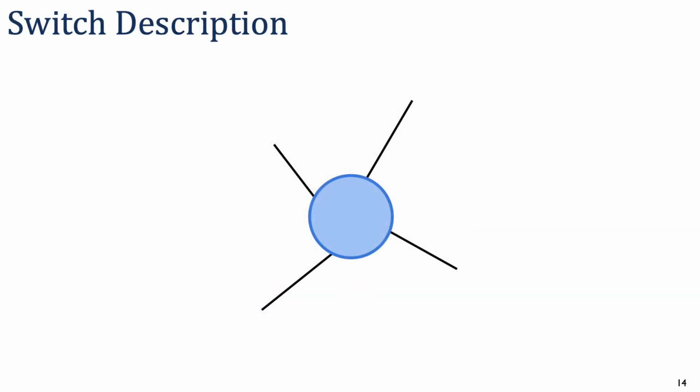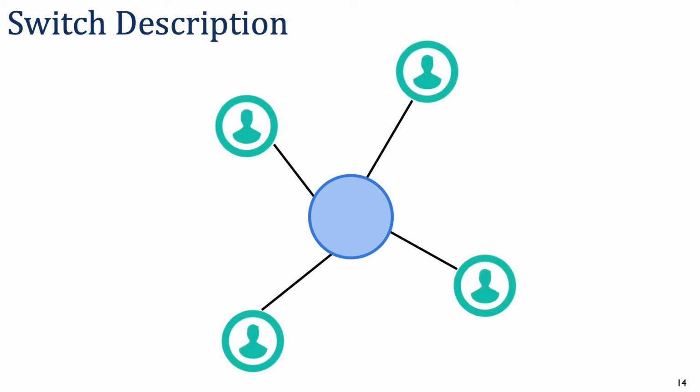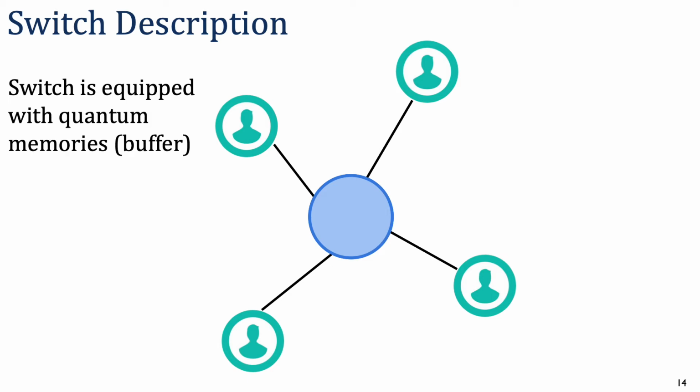Since we're interested in the performance of the switch, we assume that the user's capabilities are not limited. In other words, the users have an infinite number of quantum memories with infinite coherence times. We assume that the switch is equipped with some number of quantum memories as well, which we sometimes refer to